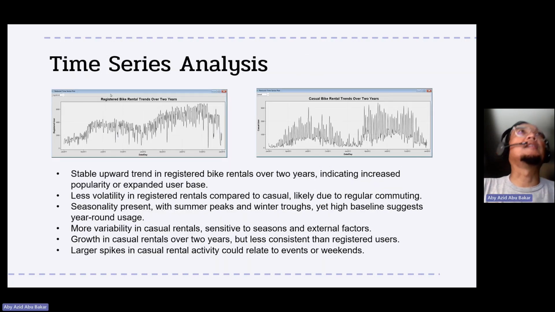We perform time series analysis on the bike sharing dataset to understand the past behavior or trend of bike usage. Here we can see that there is an upward trend in registered users over 2 years, showing that the business has expanded with a strong user base. There is also growth in casual rental users over the past 2 years, but it is less consistent compared to registered users, maybe due to the season and other external factors.